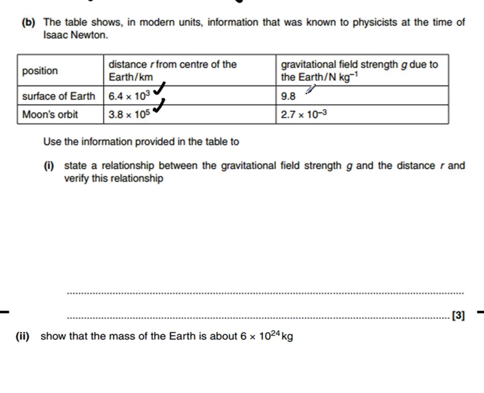What else did we know? We knew the gravitational field strength g at the surface of the Earth. This is what we know as the acceleration due to gravity. And also at the moon's orbit, this is what our value of g is. Remember that the gravitational field strength decreases the further you get away from an object.